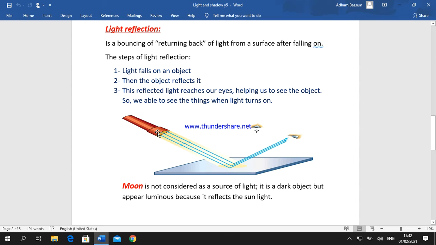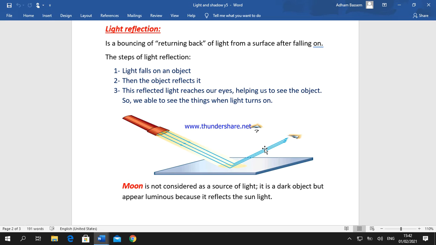This is a light source. When the light source sends light rays, as we see, onto a surface or an object, the light can be returned back, or bounced. This returning back or bouncing is known as light reflection.